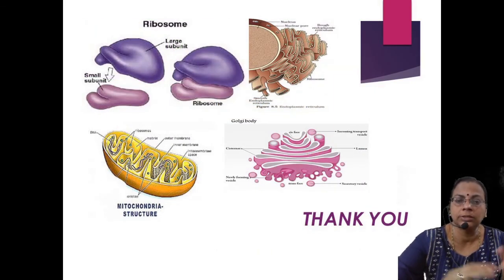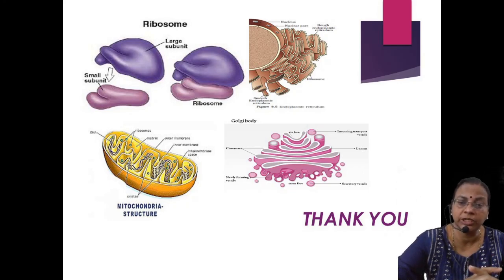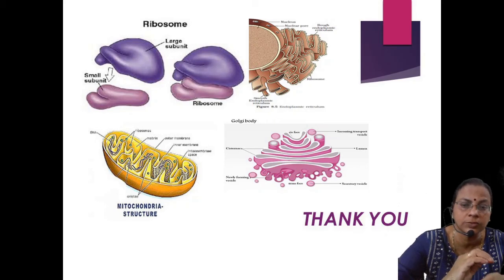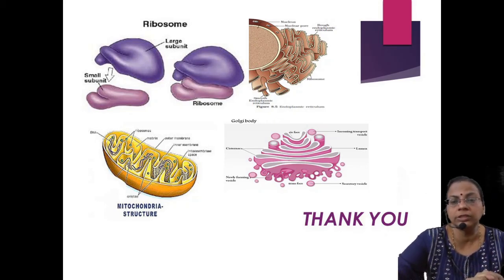Then the last figure represents the different types of organelles. The first one is the ribosome, which is called the protein factory. That means protein is synthesized within the ribosomes. There are two subunits, a small subunit and a large subunit, arranged one above the other, and within that only the protein is synthesized. Hence it is called the protein factory.